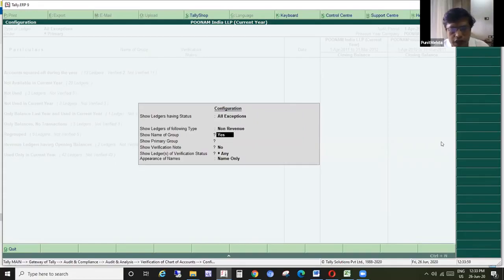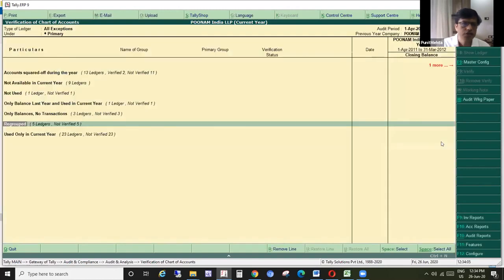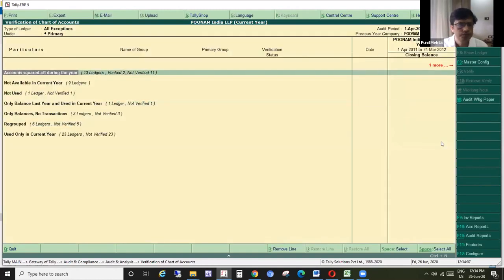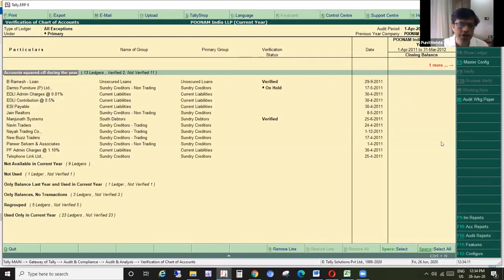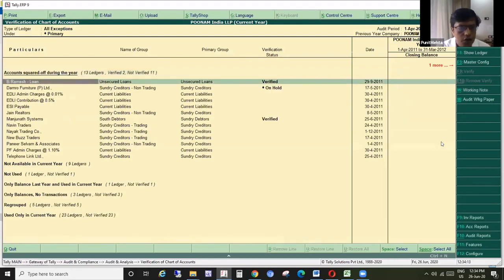So I will first look at non-revenue. Primary group, so verification notes and all these things. Yes. So accounts squared off during the year. Once I do a shift enter, I get this. So which accounts have been squared off during the year?